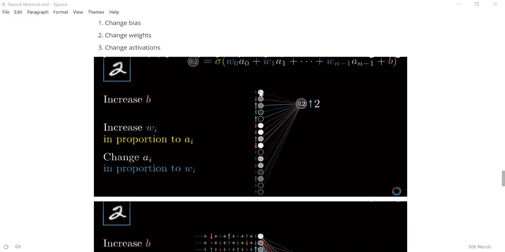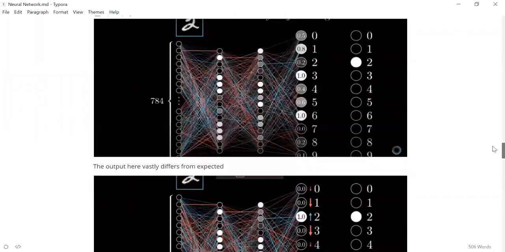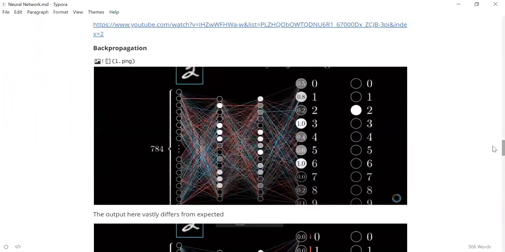The things we can directly change are the weights and biases. I think this got wrongly interpreted. You don't change the weights and biases only in the final layer. You change them across layers. So how do you do this? You start from the final layer. You try to change all the weights, and similarly you try to improve the activations.